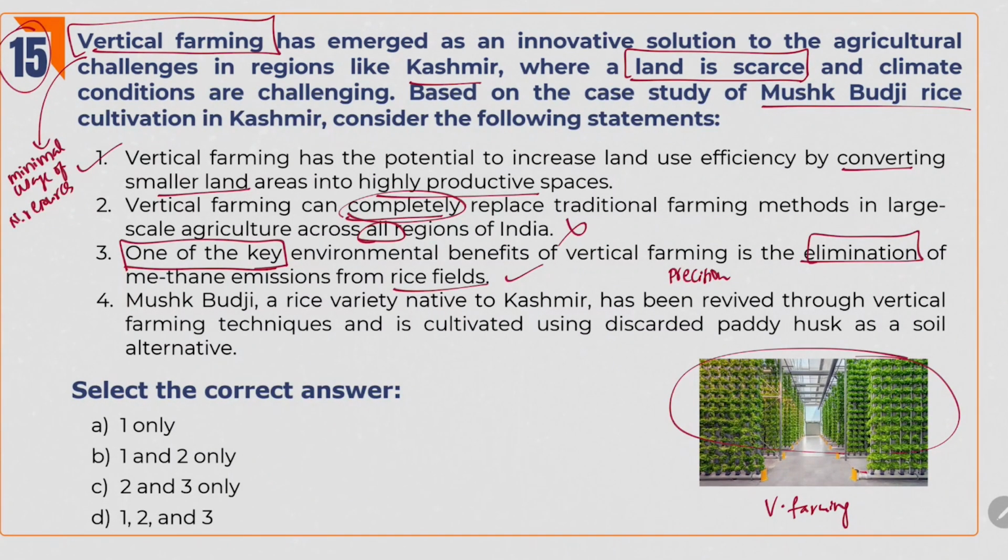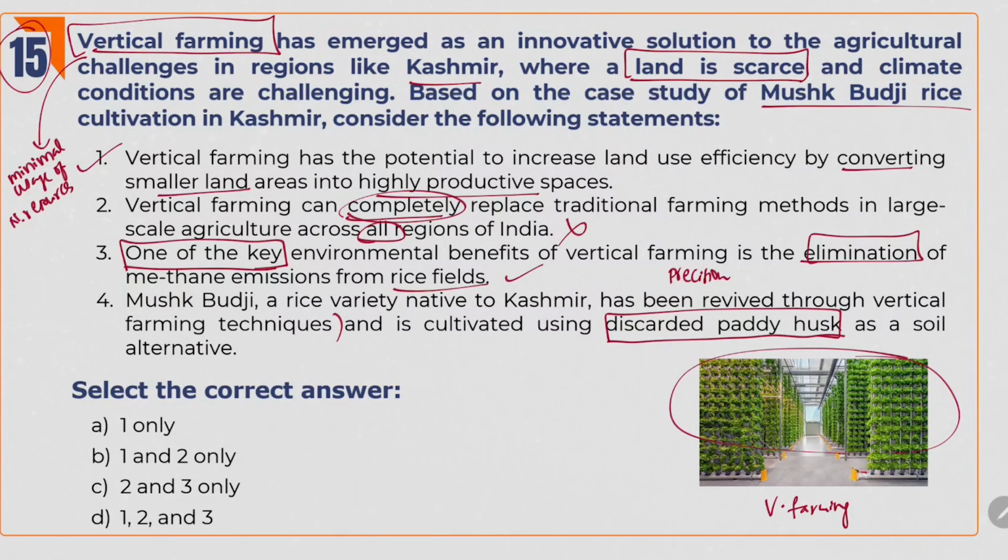And coming to the fourth statement. Mushkupudji, a rice variety native to Kashmir, has been revived through vertical farming techniques and is cultivated using discarded paddy husk as a soil alternative. In the question also they gave that in Kashmir, land is scarce and climate conditions are challenging. That's why, as an innovative solution, we cultivated Mushkubujji rice by using vertical farming. They are mentioning the same in the fourth statement. So till here this is right.